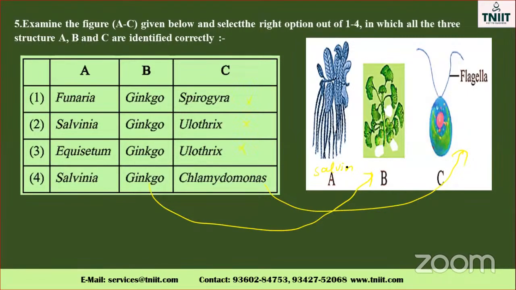Okay, my dear. Are you clear now? Right, my dear. So which one is the correct option? Just imagine, the fourth option is the correct one, my dear. Are you clear now? Go to the fifth one. See the option: Salvinia, ginkgo, chlamydomonas. This is the correct option, my dear. Go to the next one.